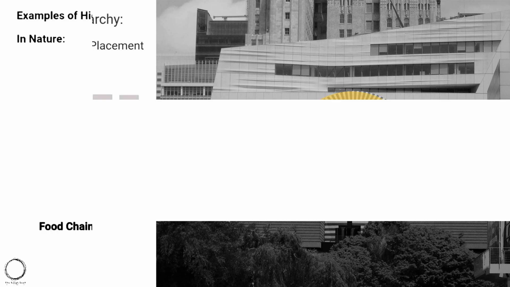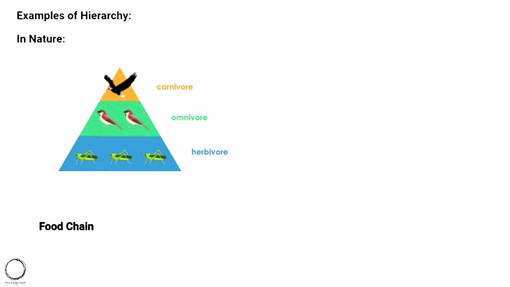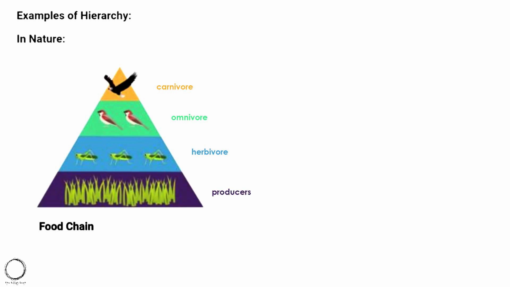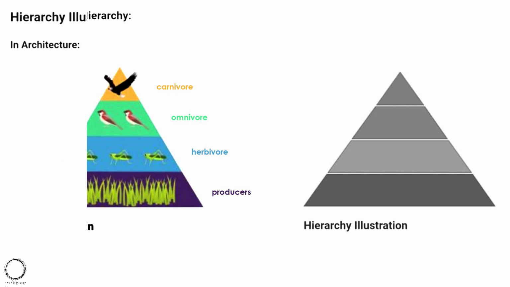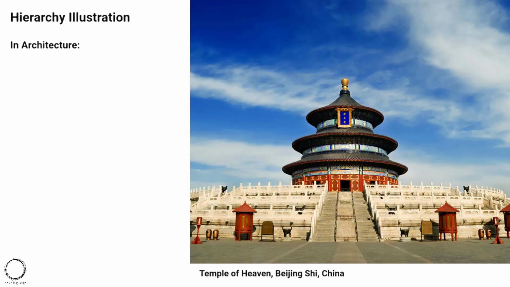So let's understand hierarchy better in the perspective of nature. Like you can see in the food chain above, the carnivores are 10%, the omnivores are 20%, the herbivores are 30% and the producers are 50%. Also, let's understand the hierarchy through architecture. So like you can see in the image above is the Temple of Heaven, Beijing, China.